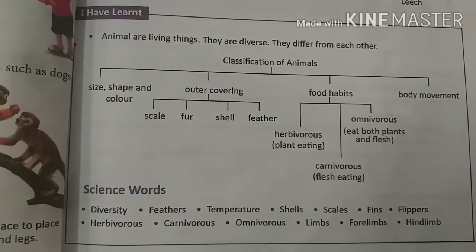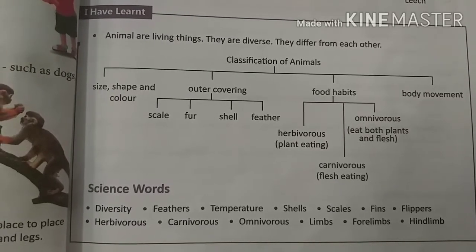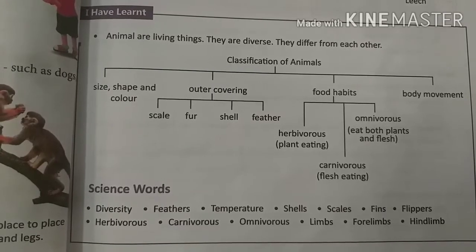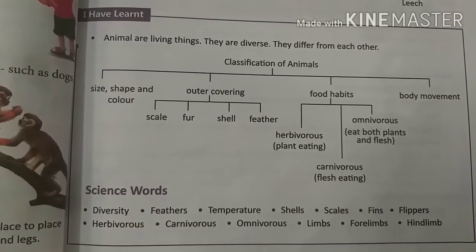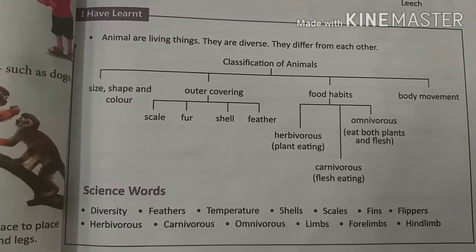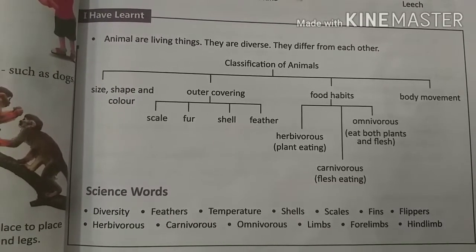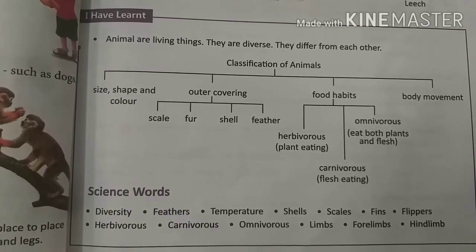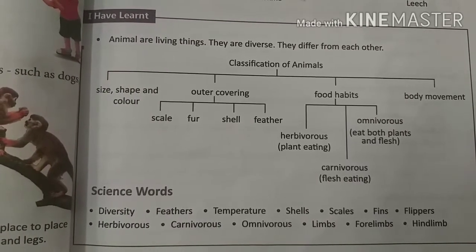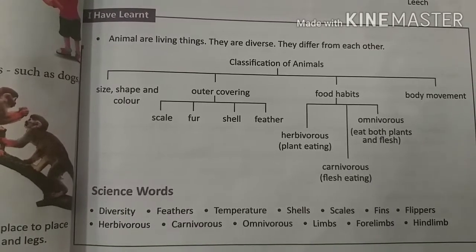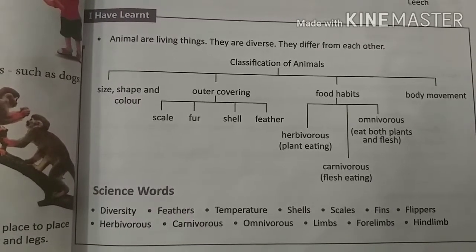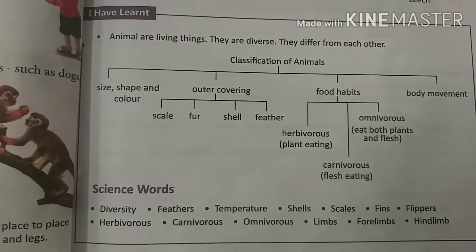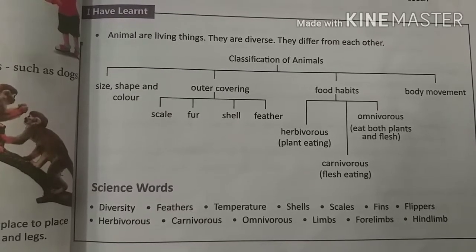What are herbivores? Animals who eat plants and plant products such as grass, fruits, vegetables are herbivores. And omnivores are animals who eat both flesh and plants. And carnivores are animals who eat the flesh of other animals. And some animals move by their body.